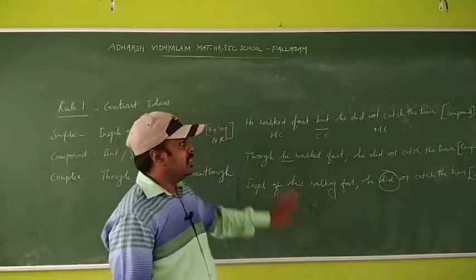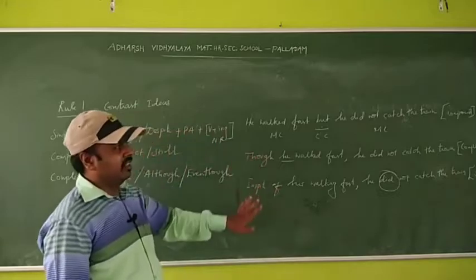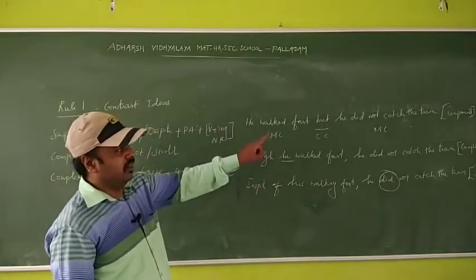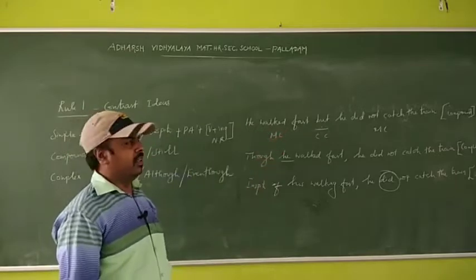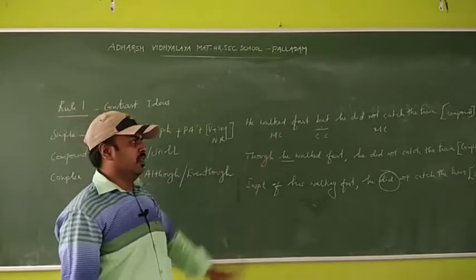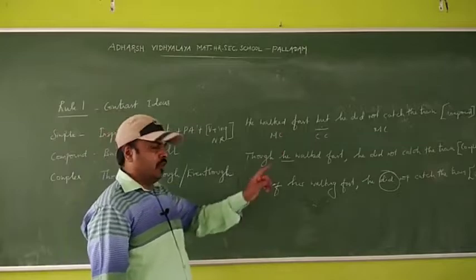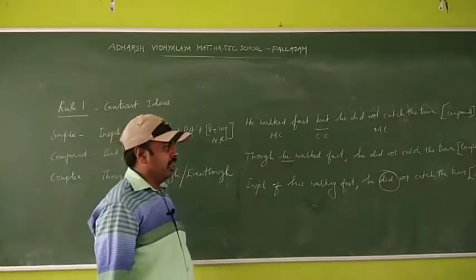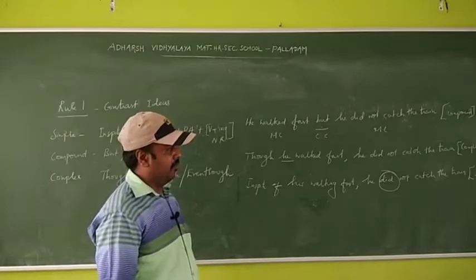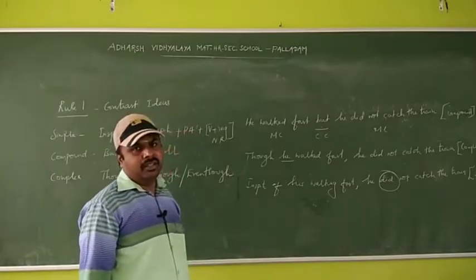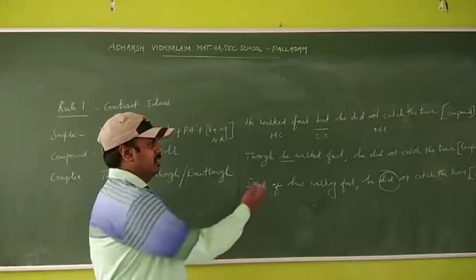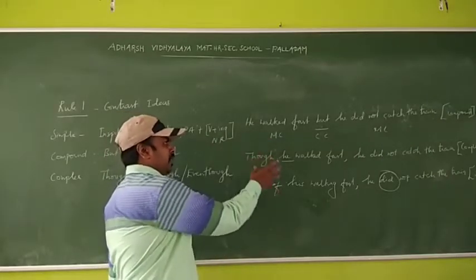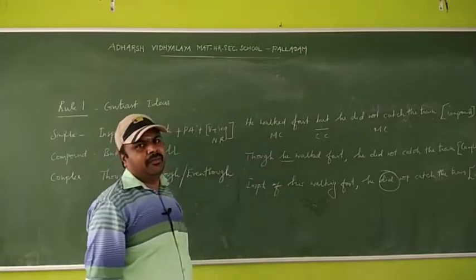Can you understand? So write the sentence in your note very clearly. He walked fast but he did not catch the train. Compound sentence. Though he walked fast, he did not catch the train. Complex sentence. And in spite of his walking fast, he did not catch the train. That is a simple sentence. Okay, see that all the sentences have the same meaning, at the same time a contrast meaning.